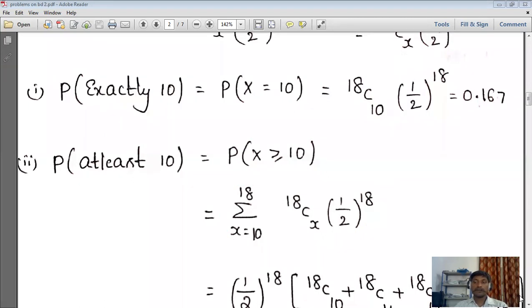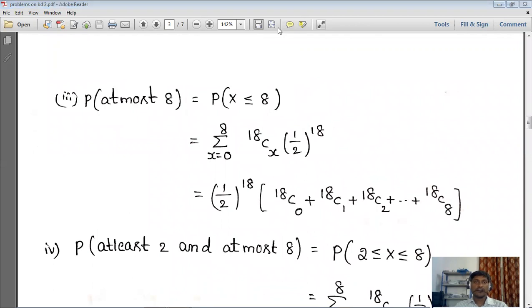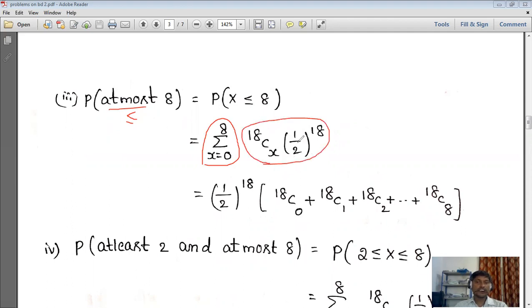What they asked is at least here, and at most 8. At most is nothing but, in place of at most we have to use the symbol less than or equal to. So less than or equal to 8 means from 8 down to 0. For that we simply wrote summation x equal to 0 to 8 of 18Cx (1/2)^18. This is a constant we wrote outside, and 18C0 plus 18C1 up to 18C8. We can calculate this one.